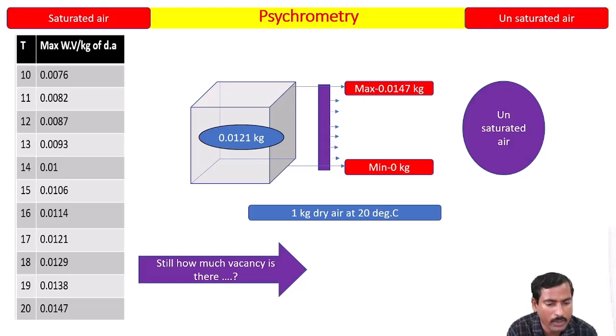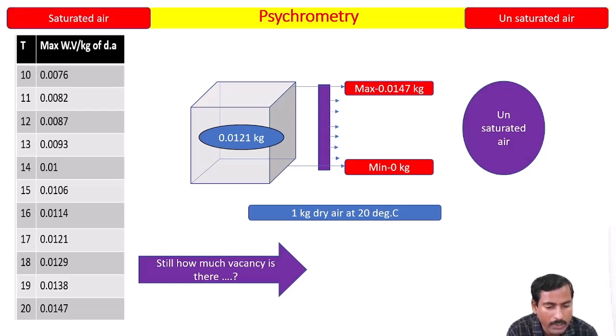Vacancy, there is no vacancy. The water vapor is filled with the dry air. Here the unsaturated air means the air is having the water vapor which is less than its maximum capacity at that particular temperature. Then still how much vacancy is there as per this slide, as per this reading?